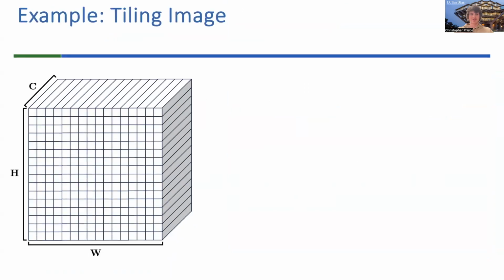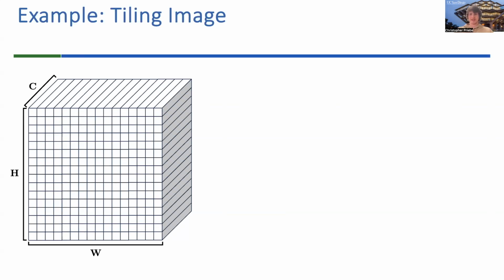I'm now going to give a short example of how tiling might work. So here we have an example image on the left. We have the height and the width of the image as normal, and the channels, for example, in an RGB image, there would be 3 channels, red, green, and blue.